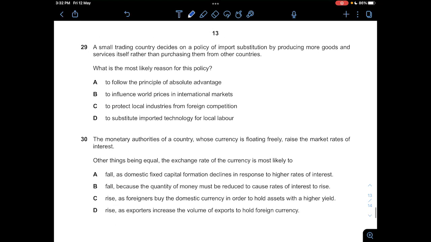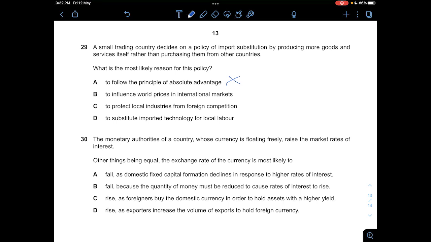Okay, 29. A small trading country decides on a policy of import substitution by producing more goods and services itself rather than purchasing them from other countries. What is the most likely reason for this? This country probably only specializes in one thing, but now it's doing other things as well. So it is not just producing one good, it's producing a lot of goods. So definitely there's no absolute advantage here. So A is wrong.